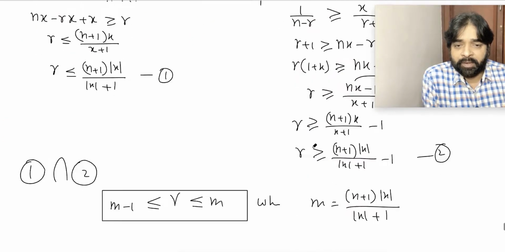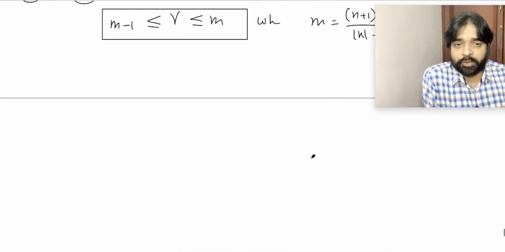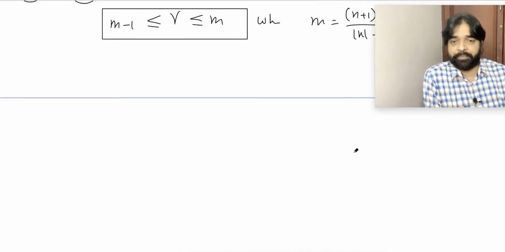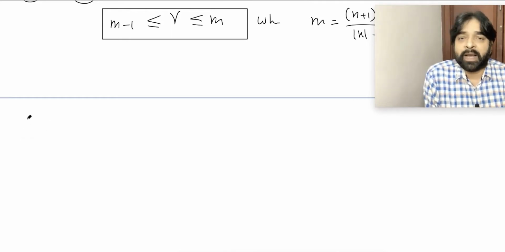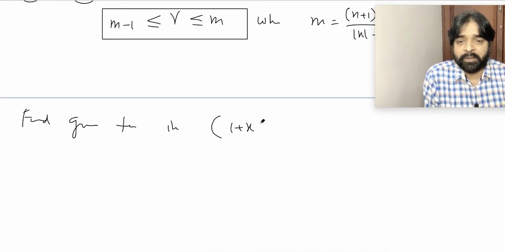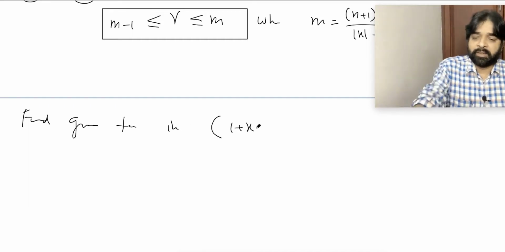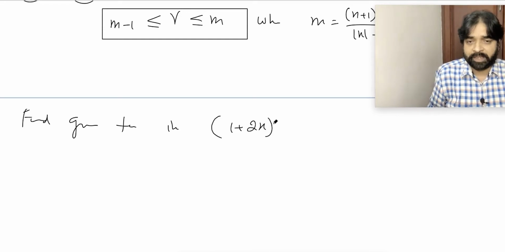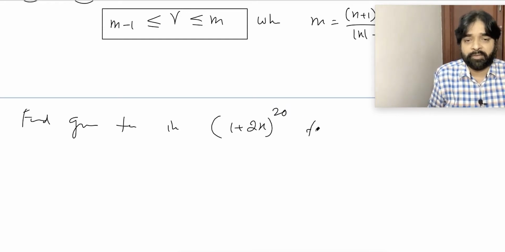Look, first let me show you this by an example. Suppose I am asking: find the greatest term in the expansion of (1 plus 2x) raised to power 20 for x equal to 1 by 5.